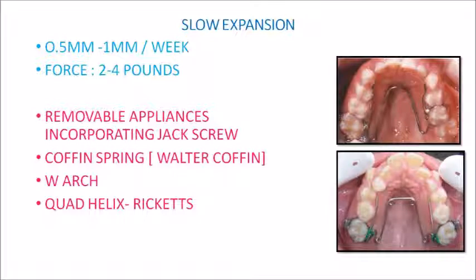Now the appliances which are commonly used to bring about slow expansion are your removable appliances incorporating jack screw, then coffin spring, which was designed by Walter Coffin, then W arch and quad helix. So quad helix is another appliance designed by Ricketts. So these are the appliances which are commonly used to bring about slow expansion.